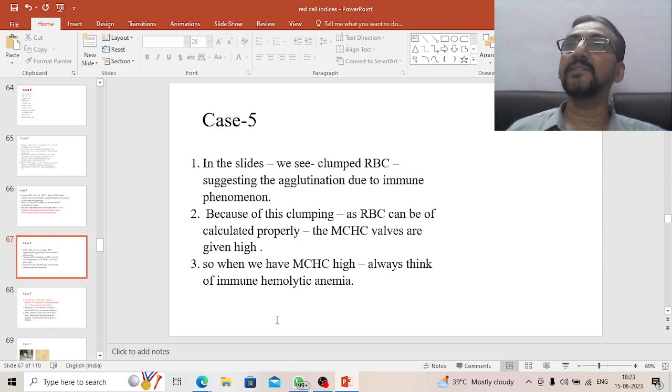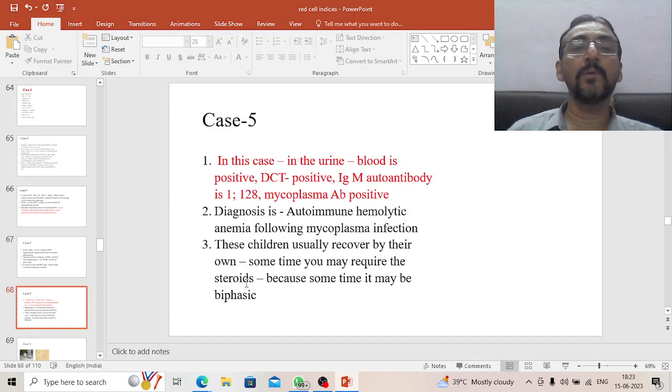Whenever MCV is high, always think about megaloblastic anemia, or MCV is also high in some of the acute conditions, like autoimmune disorders. So this is the important message.